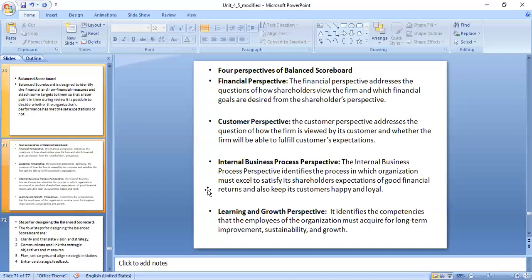The customer perspective addresses the question of how the firm is viewed by its customers and whether the firm will be able to fulfill the customers' expectations or not. So here, assume that you have a company building websites. I had taken the example of a student who decided to be a web developer, and his customers are some people like Guru Raj or Narayan. Guru Raj wants a website, so the student is going to prepare it. The way Guru Raj wants the website prepared, you have to check whether the student is doing it correctly, whatever Guru Raj said here.